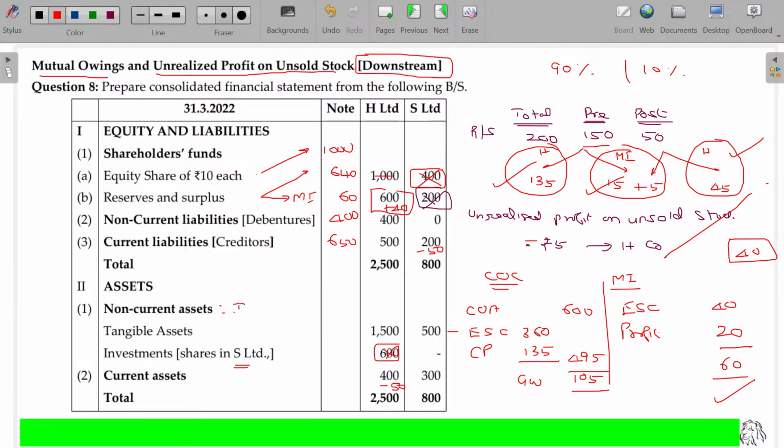Non-current assets, intangible assets, goodwill 105. Tangible assets 2000. And investment got eliminated. Current assets 400 plus 300, 700 minus 50, 650. Now find out the total value here: $2,750.